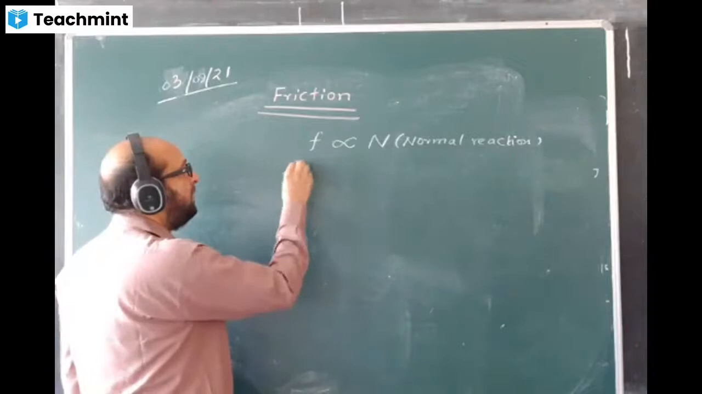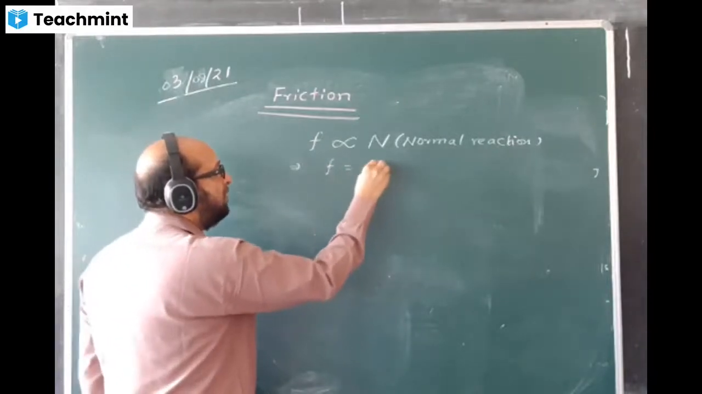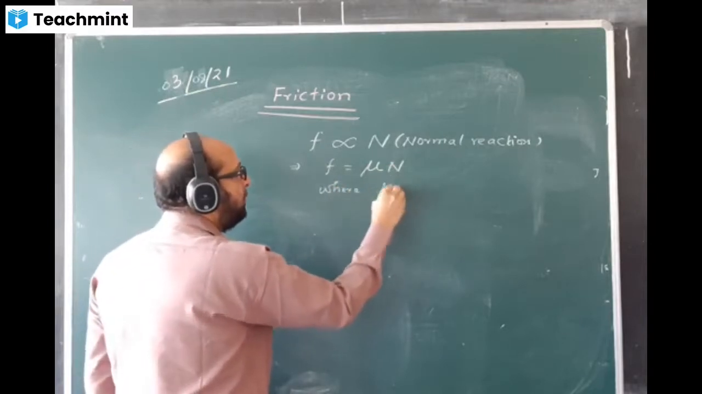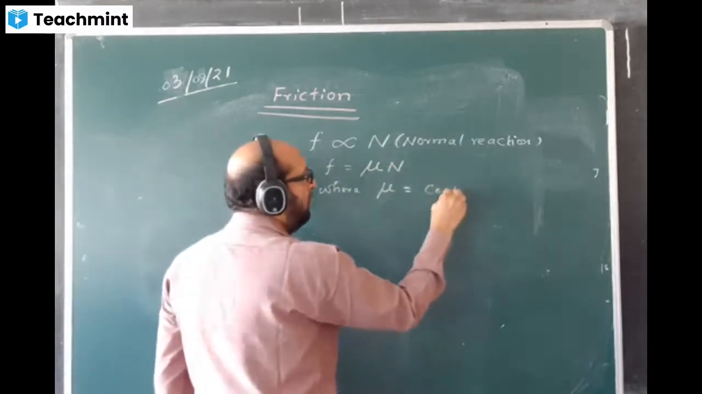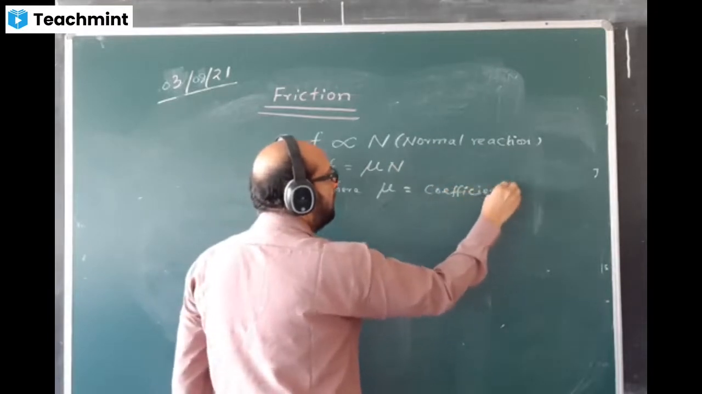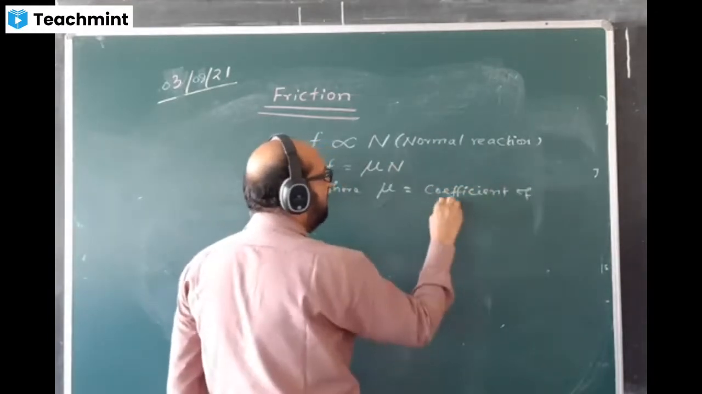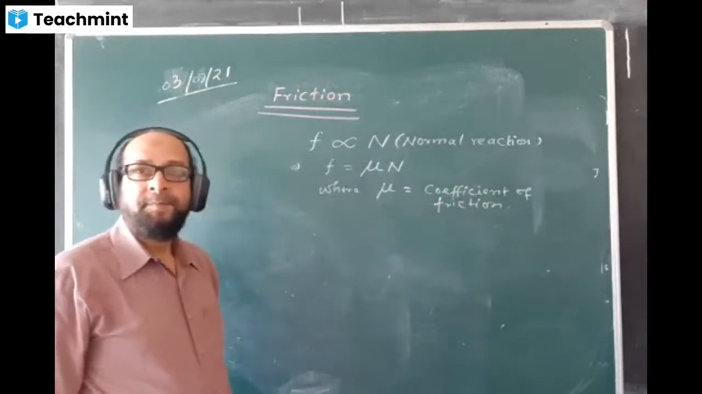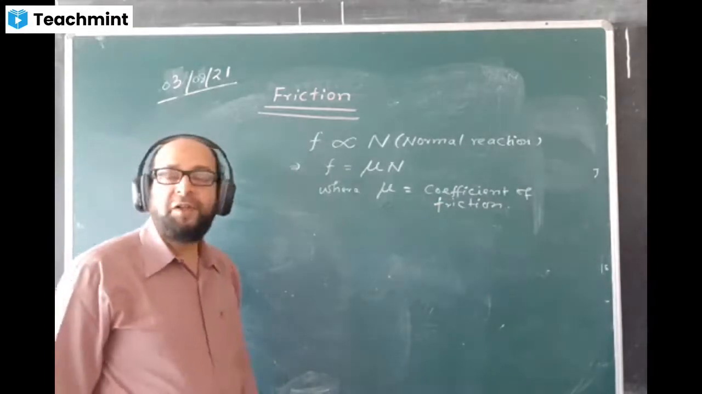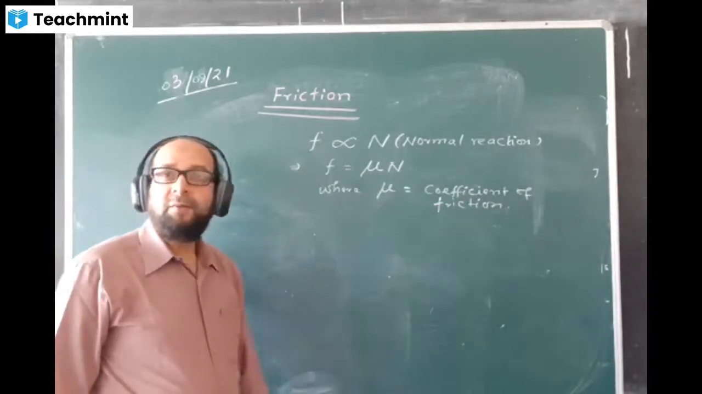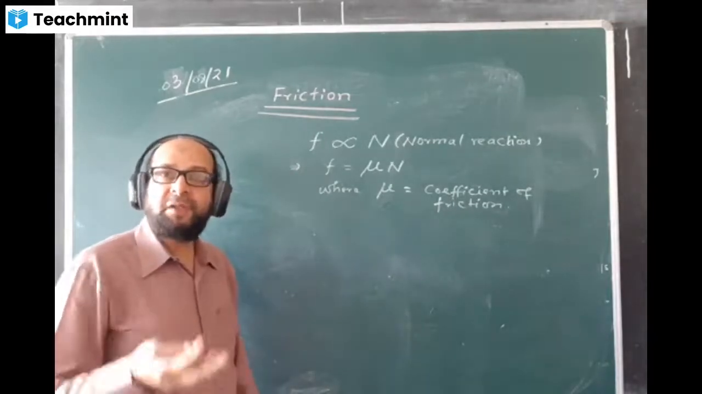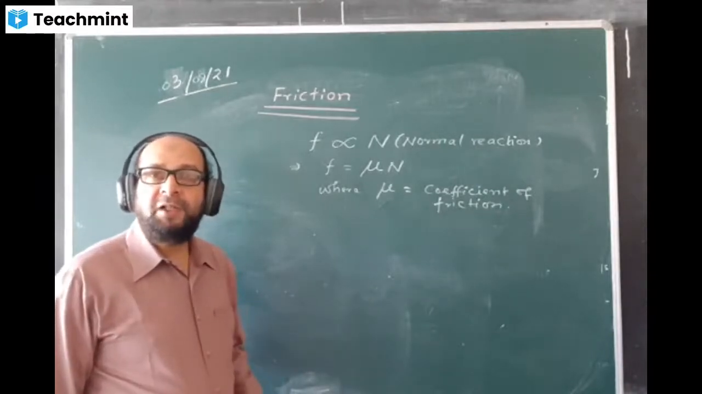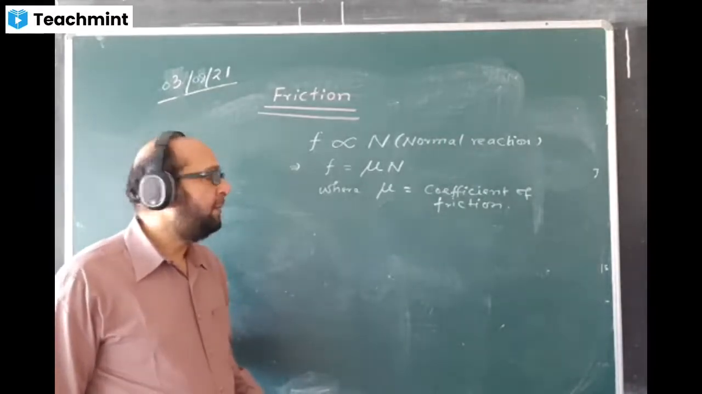To remove this proportionality sign, we multiply by a constant. That constant we denote by the symbol mu. We write mu N, where mu is called the coefficient of friction. Mu is known as coefficient of friction. This depends upon the nature of the surface on which the body is lying, or the body is having a tendency to move or is moving.